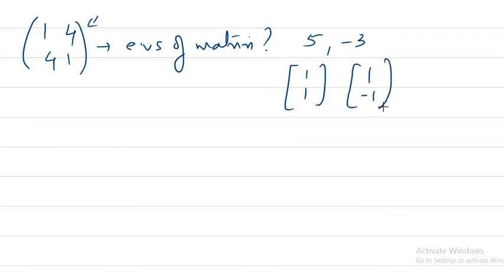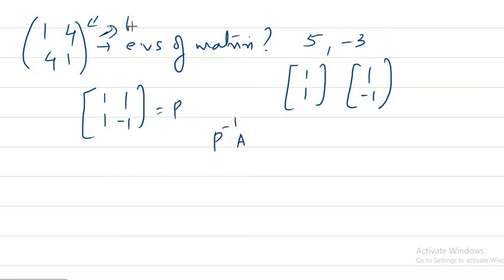Then you form a square matrix using these eigenvectors and use it as your P, which will help you to diagonalize it. That is, you just find P inverse, take this matrix as A, P inverse AP. You can see that you will get a diagonal matrix. But is it always possible?